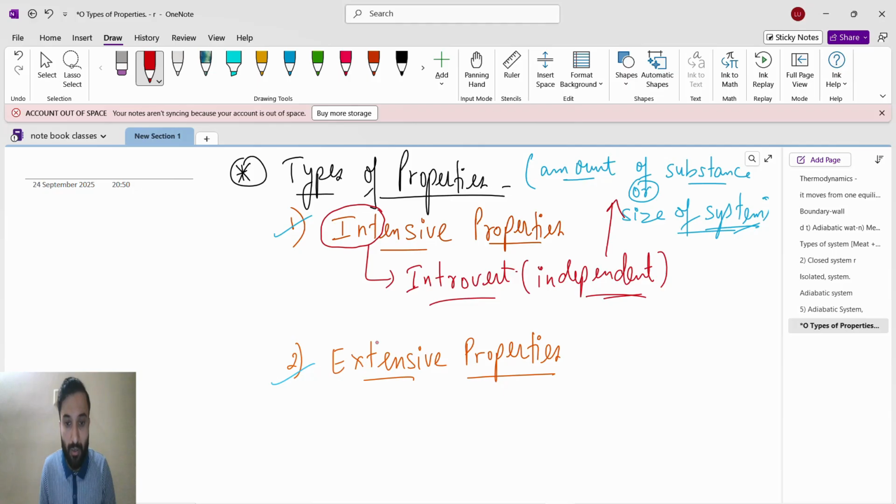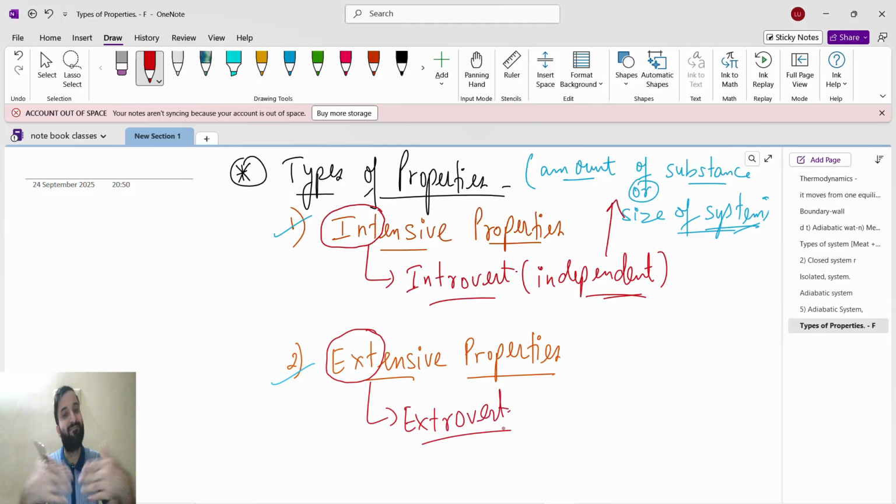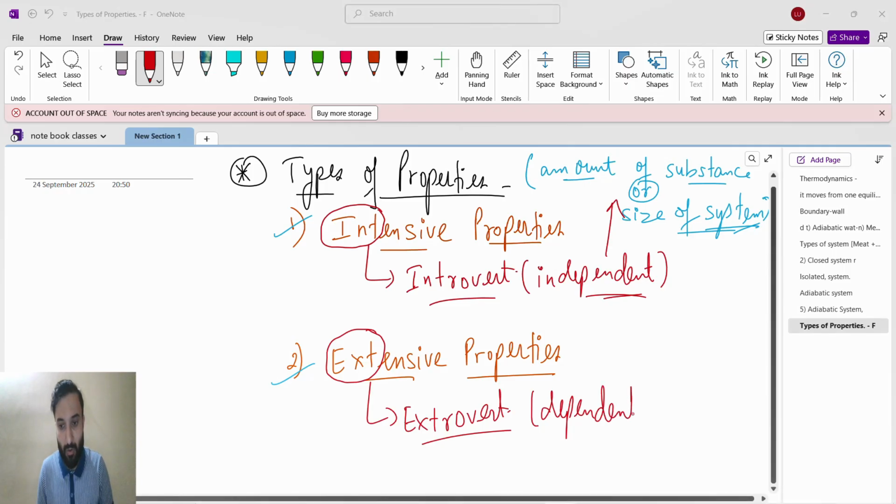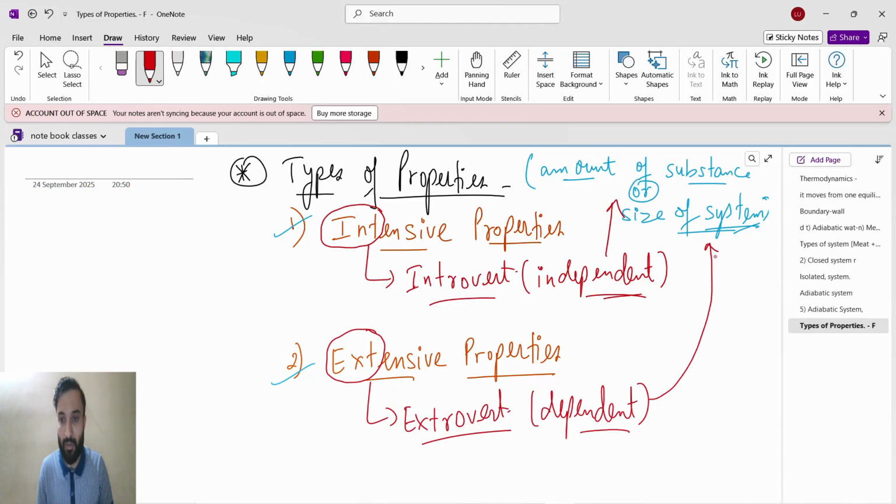But when we talk about extensive, from here we get extrovert. Extrovert means they will mingle, they will be dependent upon each other. So extrovert means dependent. Extensive property is one which is dependent upon the amount of substance or size of system.